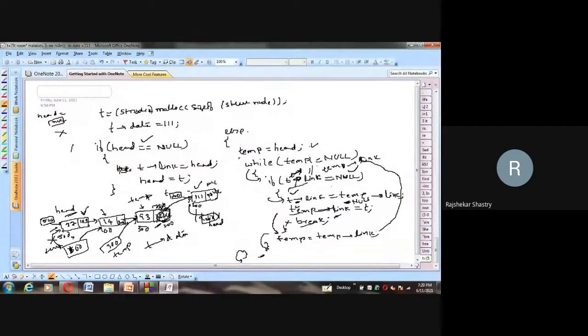Suppose I assume that the temp link is a single primitive operation. If I assume that it is a single step primitive operation, then instead of 4, we have 3. The head is compared with null in the if condition, so comparison is 1 primitive operation. And the address which is held by head is assigned to temp link.